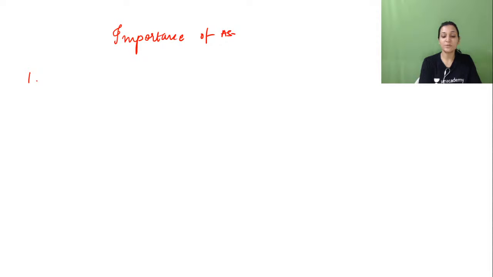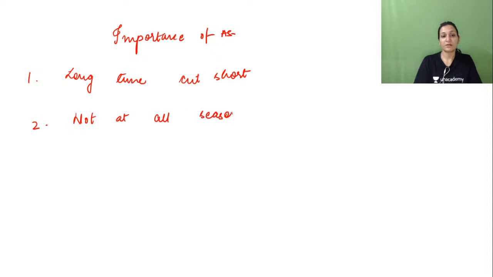But through artificial seeds we don't need to wait. We can just take any viable explant from that plant, and we can go for development of as many seeds as we want. So we would write over here: long time cut short. Then plants bear flowers and produce seeds at a particular season of the year, isn't it? But the production of artificial seeds is not at all season dependent. So importance of artificial seeds: not at all season dependent.